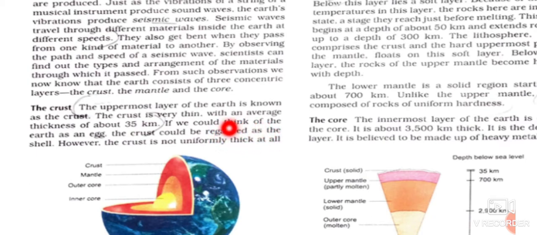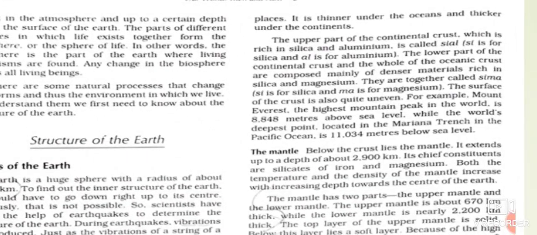This crust is divided into two parts, the continental crust and the oceanic crust. The thickness of the crust varies from 5 to 8 kilometers beneath the oceans to an average of 35 kilometers under the continental mass. As we can see here, we have two types of crust, the oceanic crust and the continental crust.